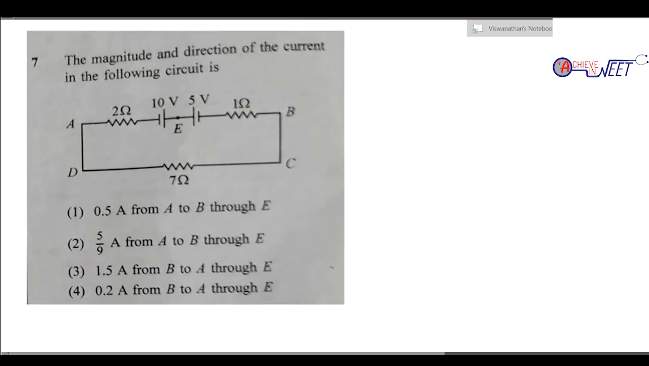Yeah. So next question, the magnitude and direction of the current in the following circuit. They're asking what is the magnitude and direction of current in this circuit. Suppose we can ask what is the magnitude. So A, B, C, D is the circuit. So what we are going to do, we are going to apply the Kirchhoff's voltage law.